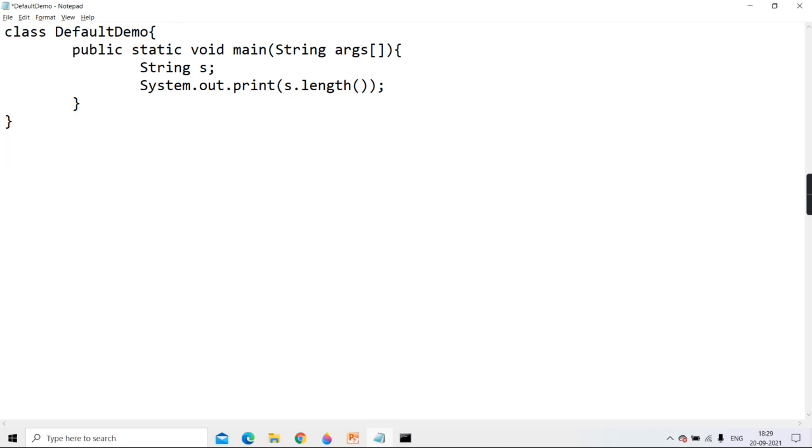Compile time. What will be that compile time error? Sanket will tell now. The variable s is not initialized. Yes. Now, will it give an error like this? Variable s might not have been initialized. Why is it? Can anyone explain? Now you only explain, Sanket. Because it is a local variable.